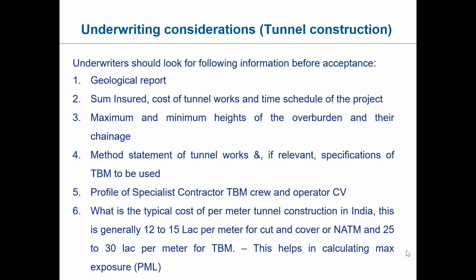This helps us calculate the maximum exposure, the PML, of the tunnel works multiplied by length. We can find out how much our risk exposure is. Sir, if a project has a twin tunnel of 5 kilometers length, what should be the ideal PML we should consider? PML we take as 100%. There is no percentage here. The tunnel PML has to be 100%. That is to be taken into consideration from the underwriting angle. Your underwriting capacity has to be decided based on that.